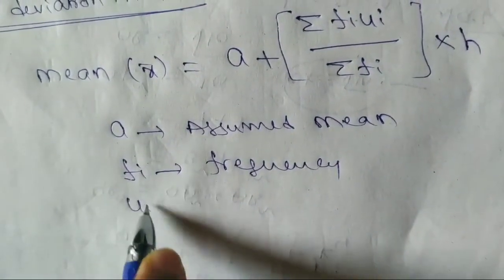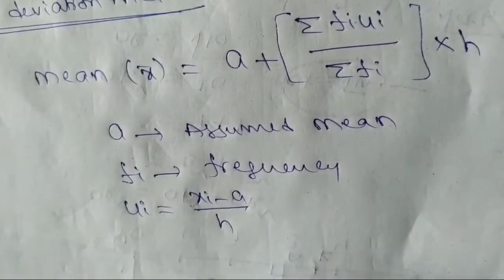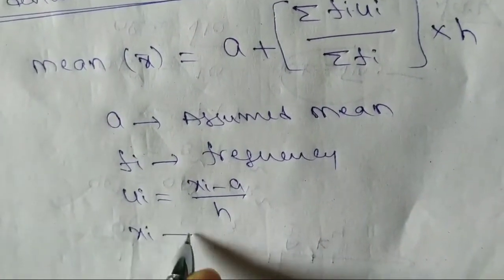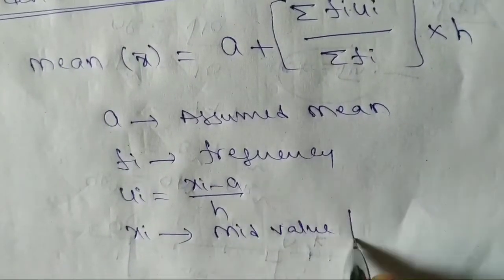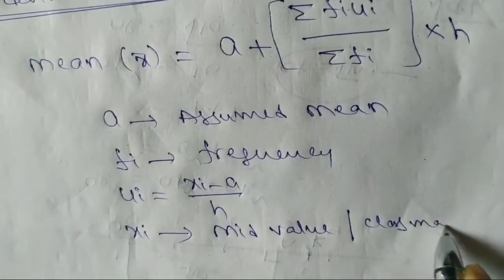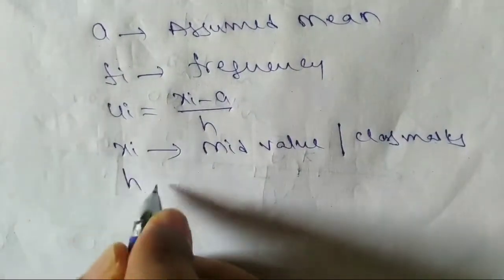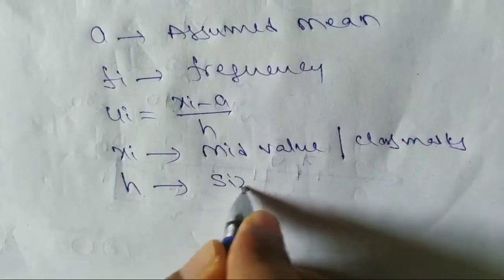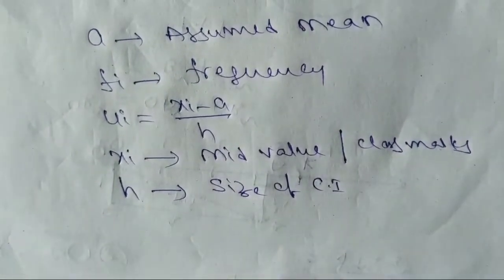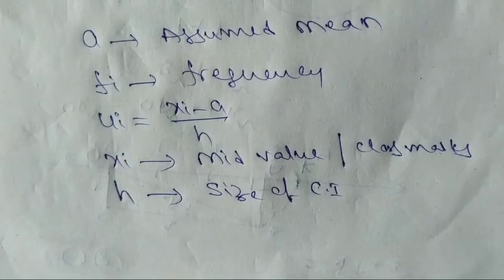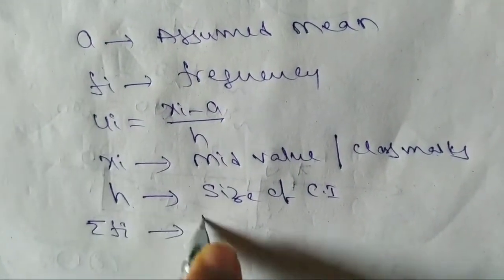Ui is equal to xi minus a by h. Xi is for mid value or class marks. Next, h is for the size of the class interval. Sigma fi is the total frequency.